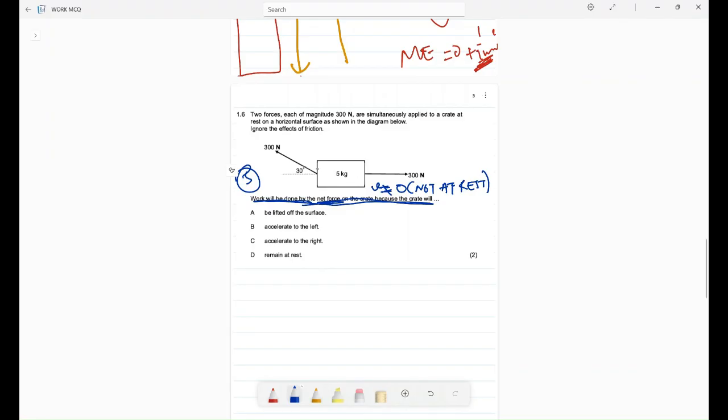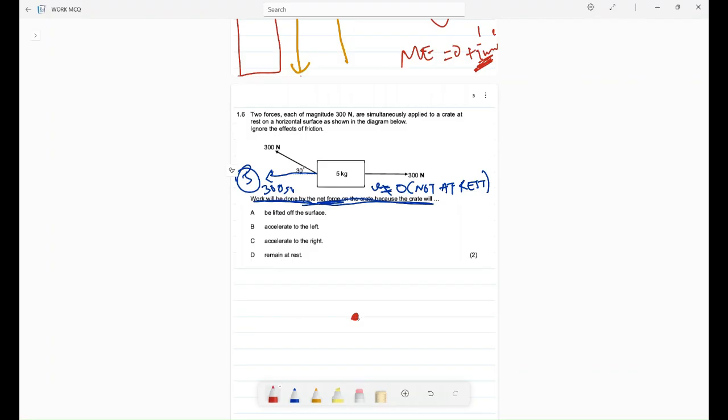Then it means our object should accelerate either in that direction or in that direction, depending on which has the bigger magnitude. I know someone might say it will be at rest because this is 300 and this is 300, but no. Remember, the work done on this object by this force is the 300 cos of 30. Let me show you with a free body diagram.